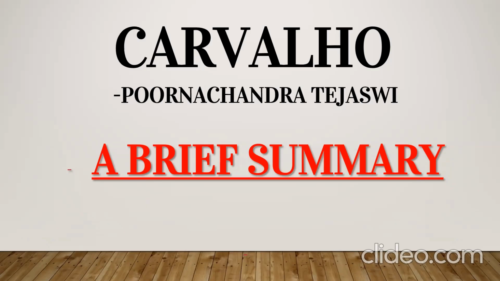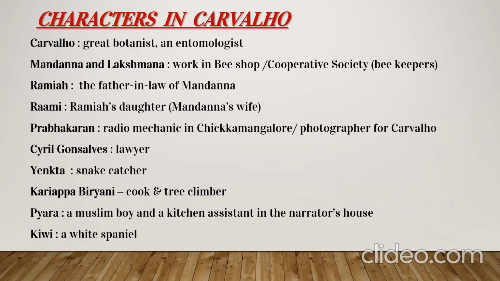To begin with, let's try to understand how many characters this novella consists of. Obviously the name itself signifies who Carvalho is. Carvalho is a great botanist, an entomologist, a nature scientist. Then we have Mandana and Lakshmana. They are the beekeepers, who work at the bee cooperative society.